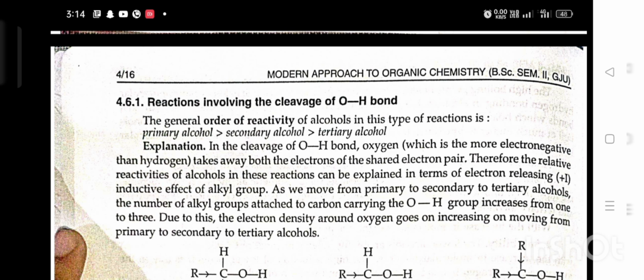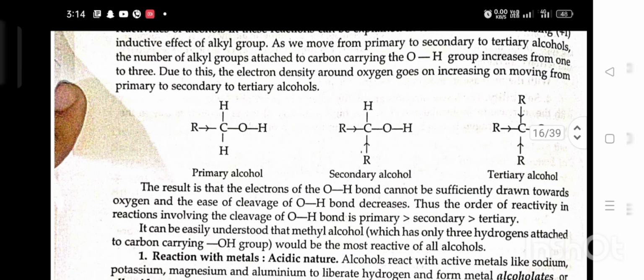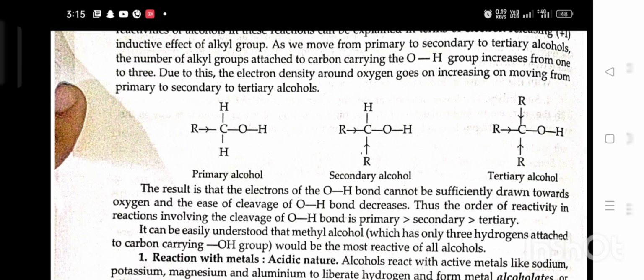As we move from primary to secondary to tertiary alcohol, the number of alkyl groups attached to the carbon carrying the OH group increases from 1 to 3. Due to this, the electron density around oxygen goes on increasing on moving from primary to secondary then tertiary. The result is that the electrons of the O-H bond cannot be sufficiently drawn toward oxygen and the cleavage of the O-H bond decreases. Thus, the order of reactivity is primary, secondary, then tertiary. It can be easily understood that methyl alcohol, which has only 3 hydrogens attached to the carbon carrying the OH group, would be the most reactive of all alcohols.